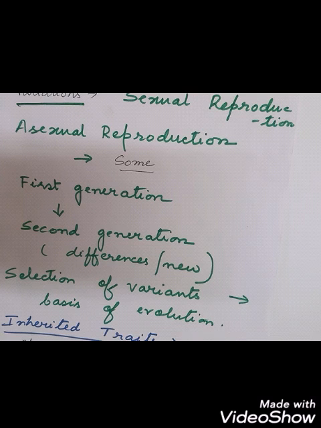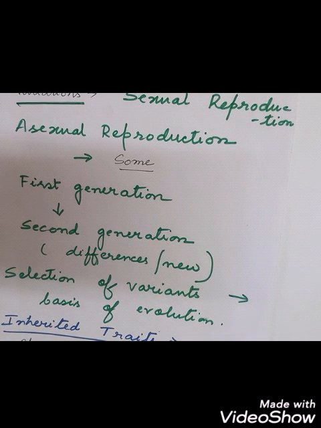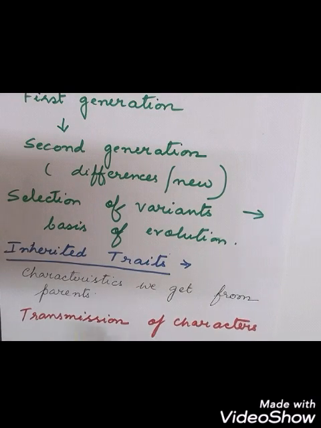So these characteristic features are inherited from the parents. What we get is from the parents. What we do to adjust ourselves with the surroundings leads to a stable life, that leads to what? A proper evolution. So whatever characteristics we get from parents are the inherited traits. These characteristics that we get from parents are called what? Inherited traits. Suppose the skin color of a child or an offspring is dark, so maybe the mother or the father, any one of them, is a little dark, so the darkness of the skin has come from the parents.